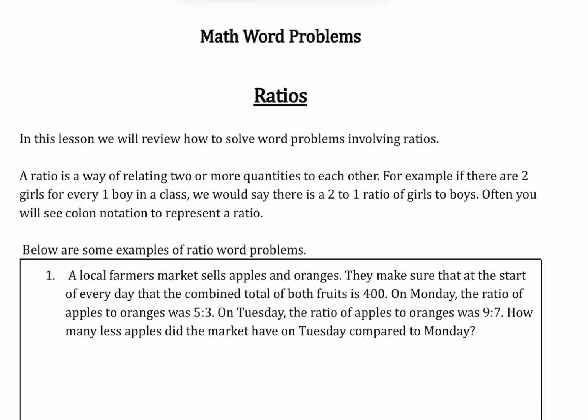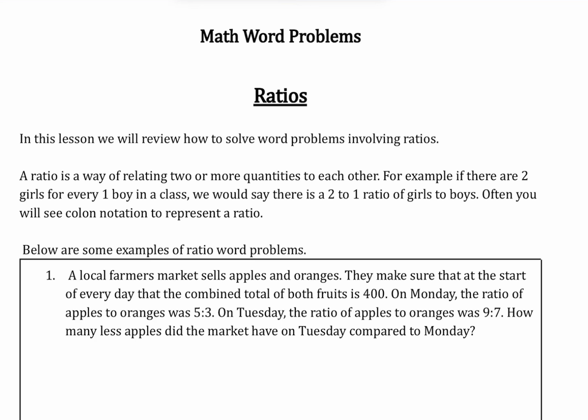In this lesson, we are going to discuss how we solve word problems that involve ratios. So a ratio is a way of relating two or more quantities to each other. For example, if you have a classroom where there are two girls for every one boy, we would say that there is a 2-to-1 ratio of girls to boys.